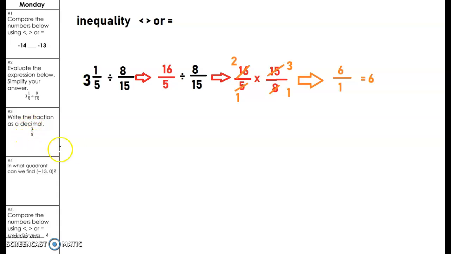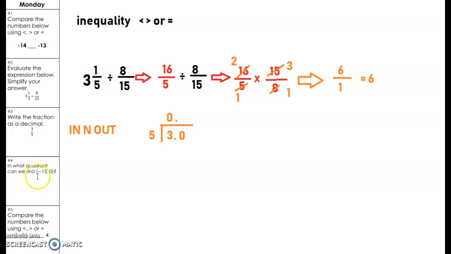Number 3, write the fraction as a decimal. I'm just going to give you a clue here. You're going to do in and out, right? In and out means 3 goes inside and 5 goes outside. So you're going to do your little division house. 3 is going to go on the inside and 5 is going to stay on the outside. I can't go into that number, so I'm going to have to put 0 and then add a decimal and add a 0. And now I can go into that number. So I'll let you guys finish it. Keep working. You're almost there.